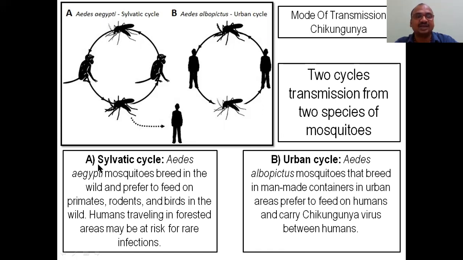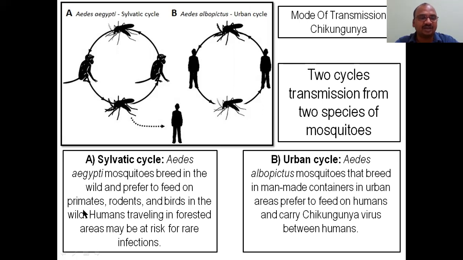Here you can see the sylvatic cycle. Why is it called sylvatic? Because the virus is in the saliva of the mosquito, not the saliva of the human. The saliva of the mosquito contains the virus. When it bites, the saliva enters, so automatically the virus also enters the human. Aedes aegypti mosquitoes breed in the wild, in the forest.